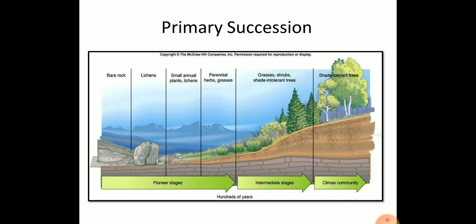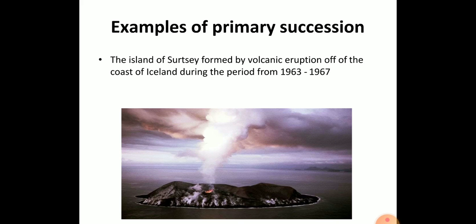So this is actually a bare rock area, and initially lichens will form and small plants will grow, and there will be perennial herbs or grass. Later the small and larger trees and the largest trees will start. That's the pioneer community, intermediate community and the climax community in the ecological succession.